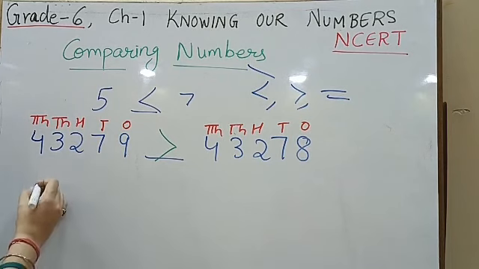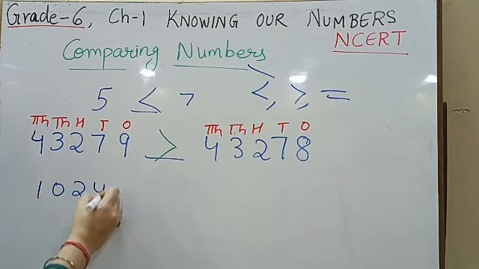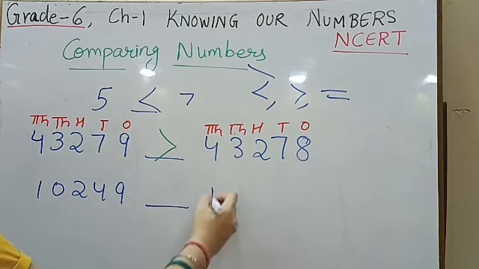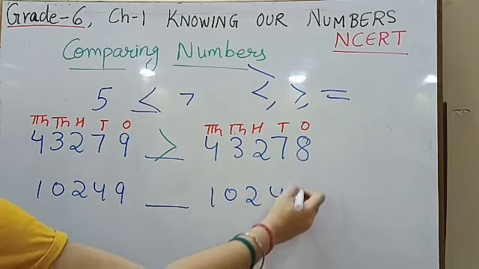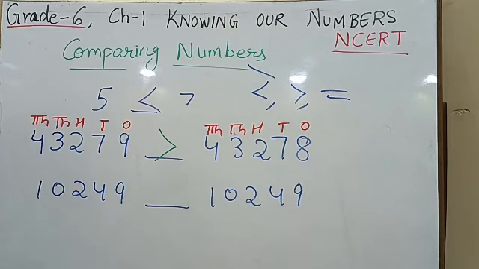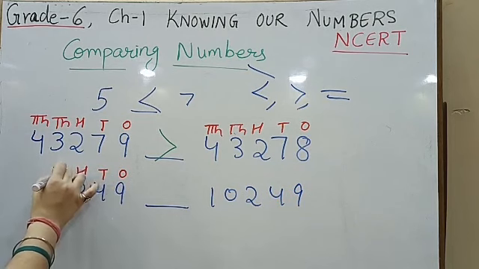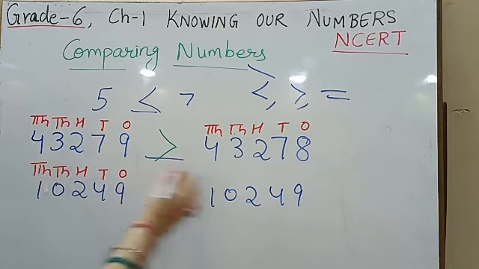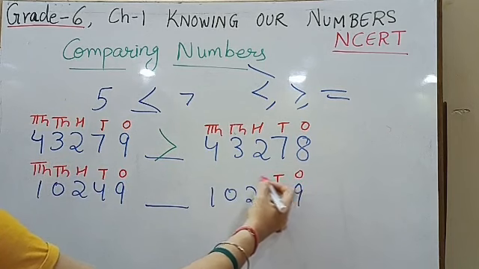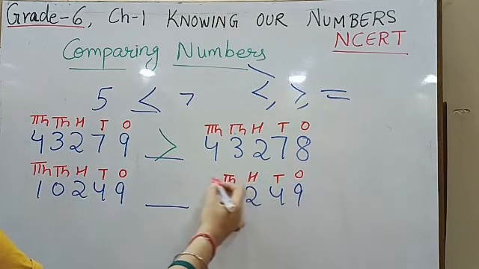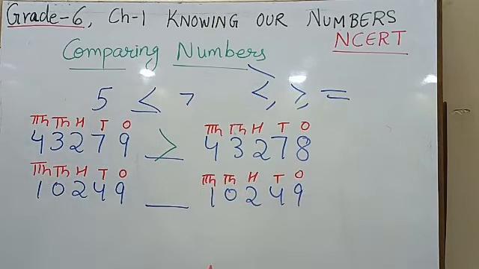If I talk about this number 10249, now, same case, we are going to put the place values: ones, tens, 100, 1,000 and 10,000. So when we are putting these place values, we are just counting the number of digits. Here also, as you can see, there are 5 digits. Here also there are 5 digits.